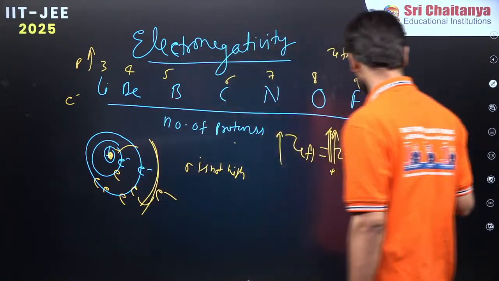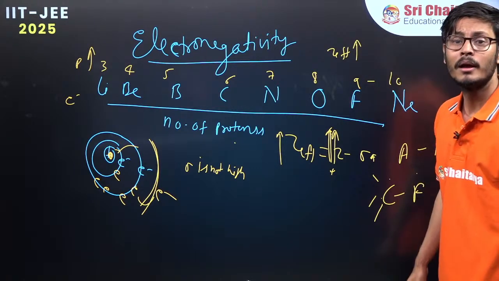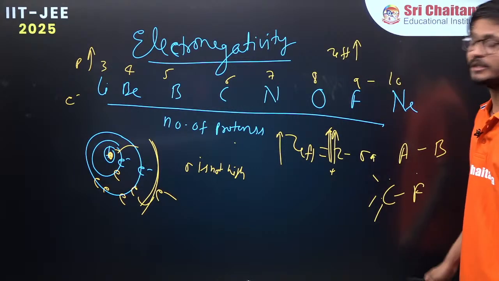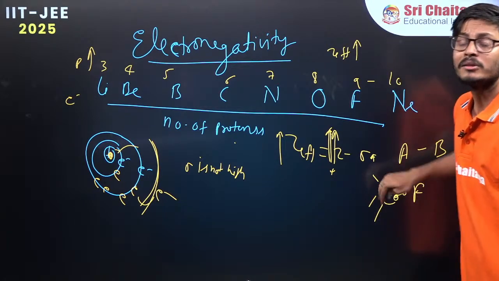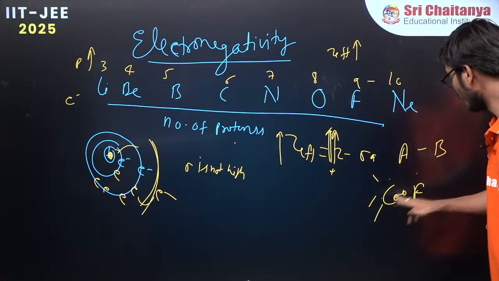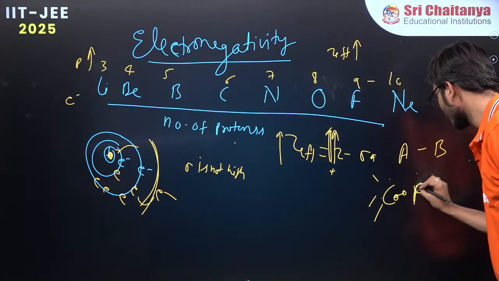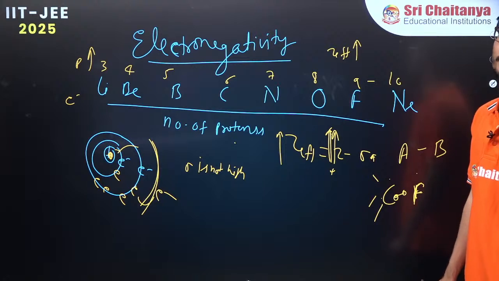Right? So you see, the effective nuclear charge of fluorine is more than carbon. Because fluorine's effective nuclear charge is more, the shared electrons of this covalent bond will be more pulled. More pulled towards what? There will be more pull towards fluorine, because fluorine's electronegativity is more.